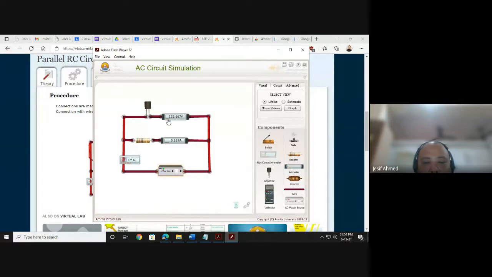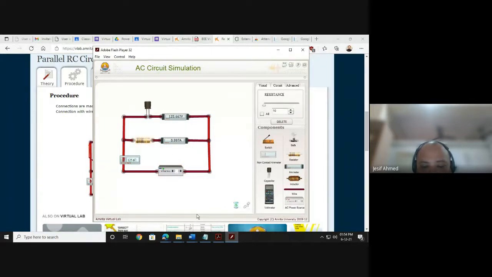Now these are the values IC, IR and total current. Because current is being supplied by the source, total current, one part of the current is going via this branch to the resistor, the rest of the current is going to the other branch via the capacitor. So IT is equal to IR plus IC, Kirchhoff's current law. Correct?